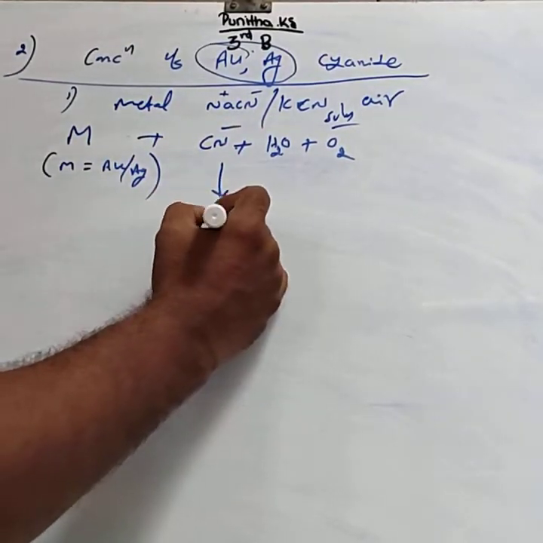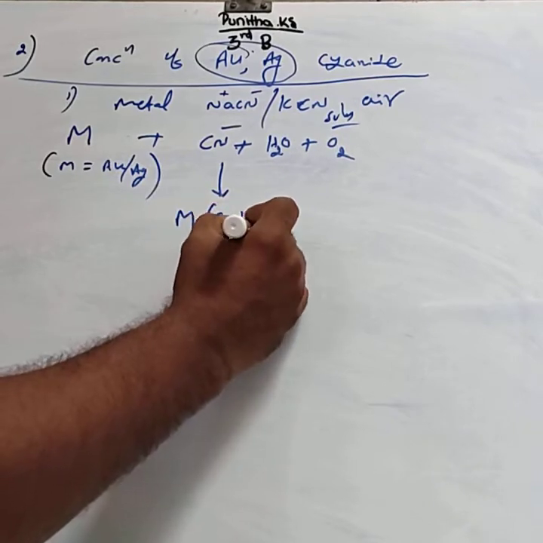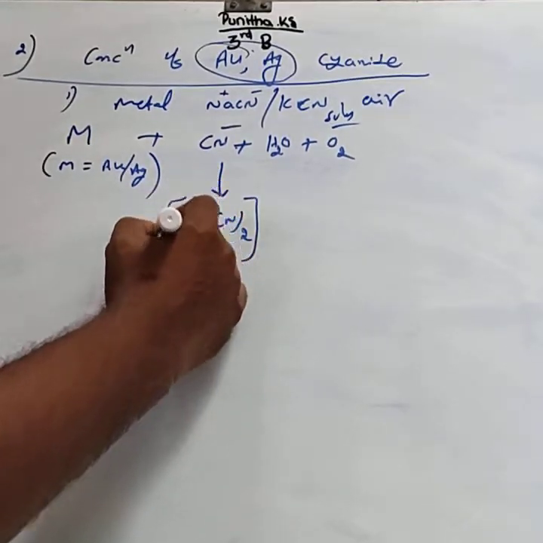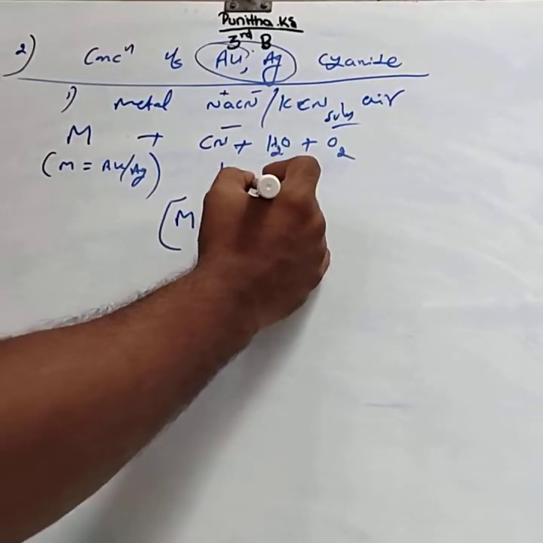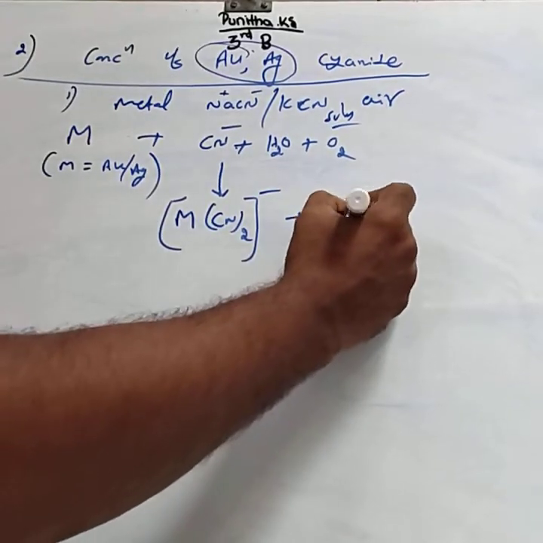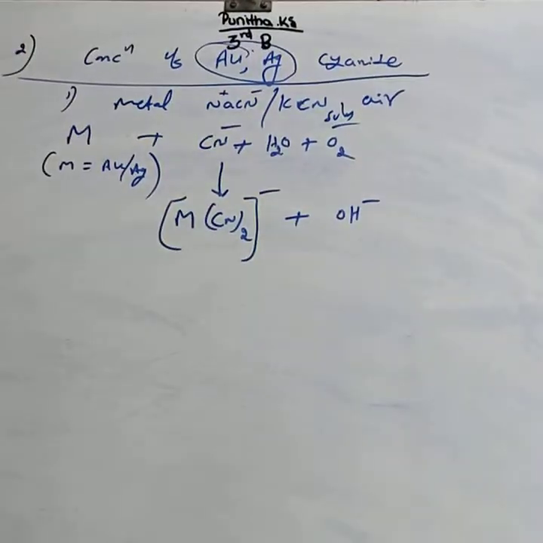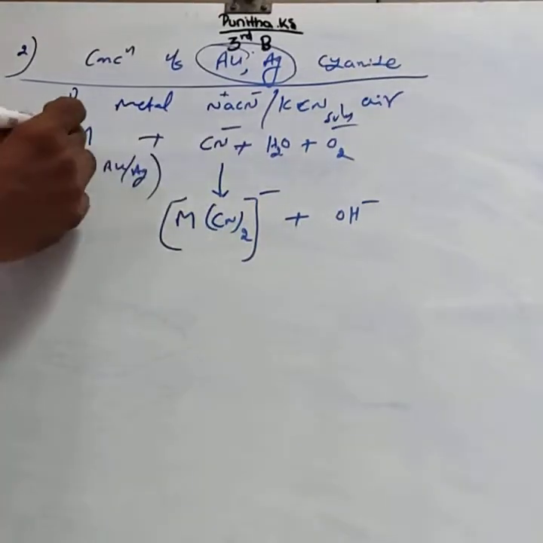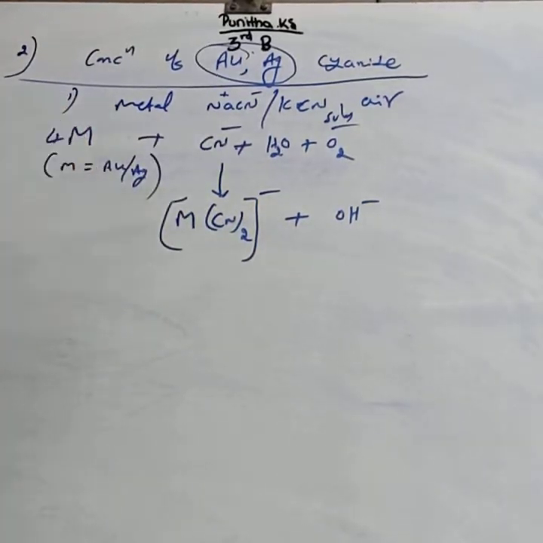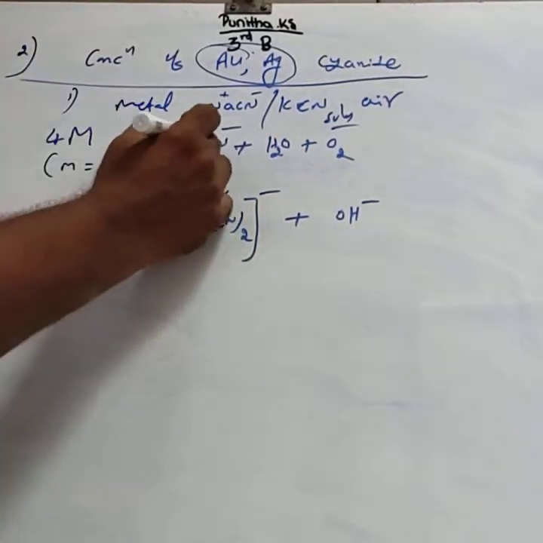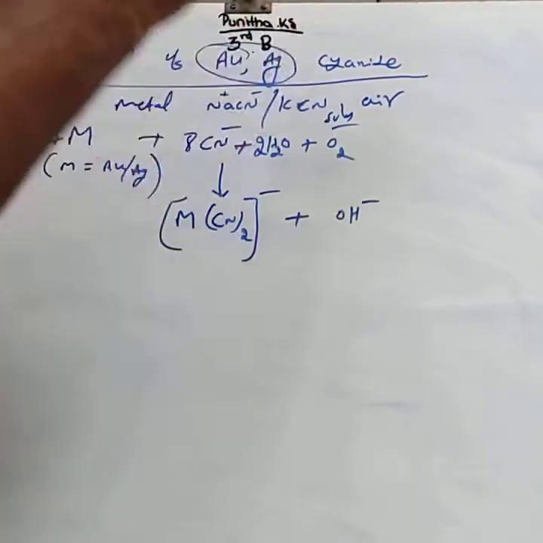The complex compound formula is M(CN)2 minus plus OH minus. Again, you have to balance this equation by using the numbers 4, 8 and 2.